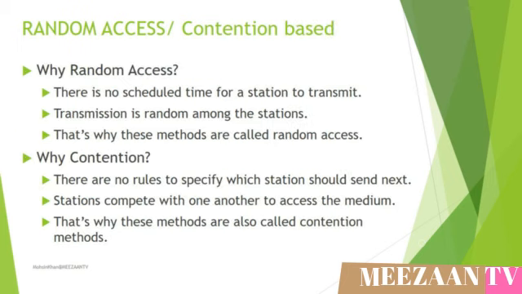Now in this slide we will discuss why we call it random access and contention based technique. Why do we call it a random access scheme? In a random access scheme there is no scheduled time for a station to transmit data. In other words, transmission is random among the stations. Therefore, these methods are also called random access schemes.